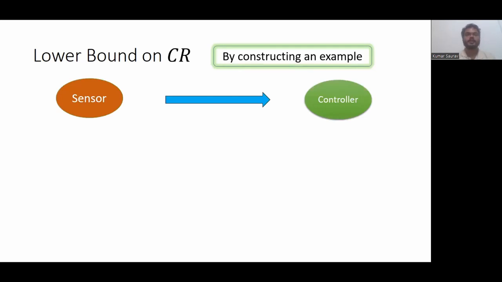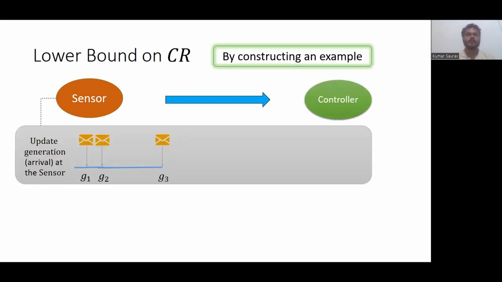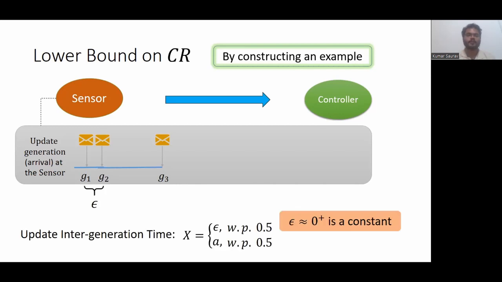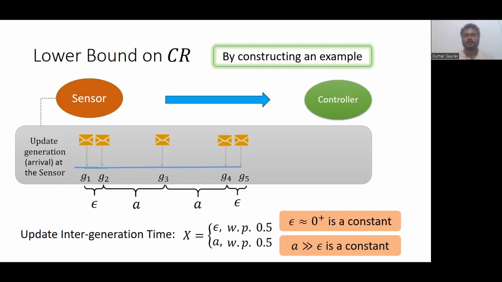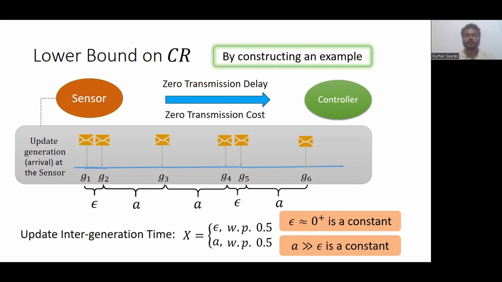So basically the setup is as follows. We consider a single sensor where updates are generated intermittently. The intergeneration time of updates is either epsilon, where epsilon is a small positive constant, with probability half, or it is a constant A with probability half, where this A is a large constant. So either the update intergeneration time is A, or it is epsilon, and so on. Also, we consider zero transmission delay and zero transmission cost.